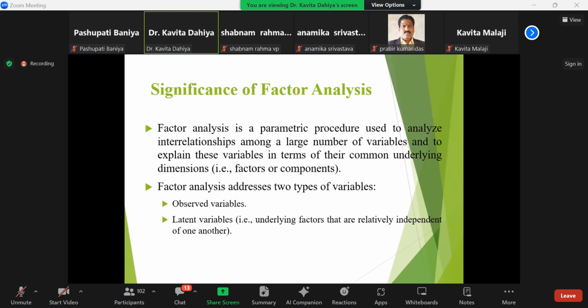Suppose you have a huge number of variables in your hand, and you are not aware of how to categorize or classify these variables. Suppose for one objective, I want to know whether there is any problem for rural entrepreneurs in Haryana. Suppose I have 65 variables representing problems faced by rural entrepreneurs.